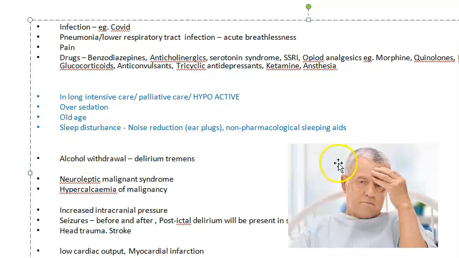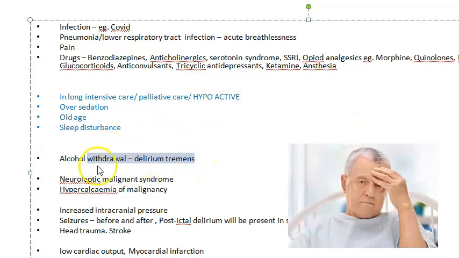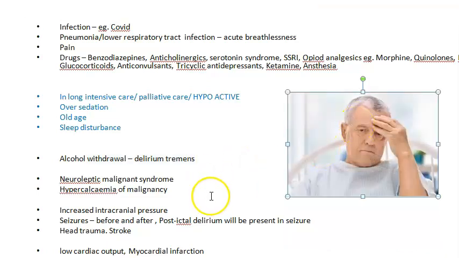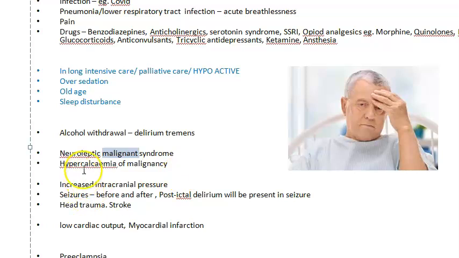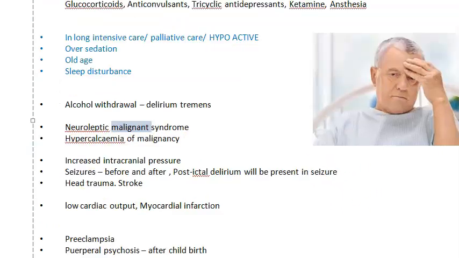Now, if the person is in intensive care for a long time, ICU care for a long time, they can have delirium. Palliative care, if they are hypoactive, if they are over sedated, if they have old age, frailty, sleep disturbance. Okay. So all this you will write. Next, alcohol withdrawal can lead to what? Delirium tremens. Very good.